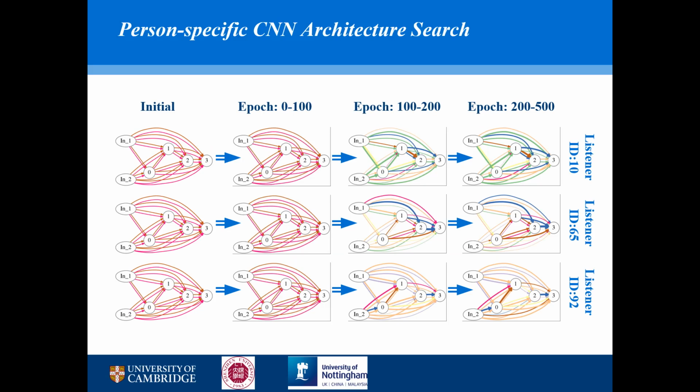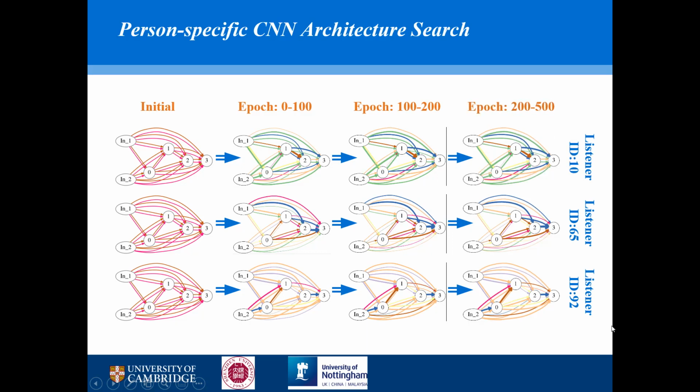As we can see, this is the person-specific CNN search for different individuals. So initially, they have the same architectures. And then, after several epochs of searching, each person-specific CNN will have different architectures, represented by the colors of operations. So this difference also means that different persons will have different personalities. In other words, the difference in architecture represents the difference in individuals' personality.